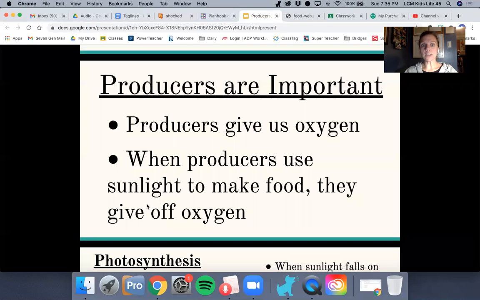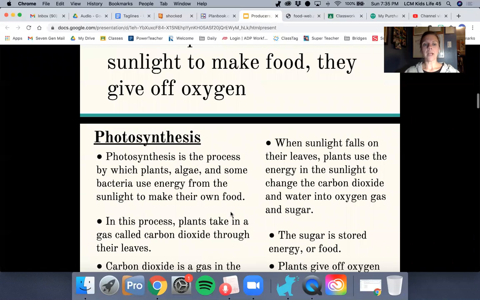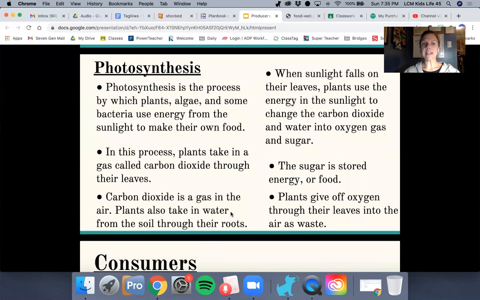Producers are important. Producers give us oxygen. When producers use sunlight to make food, they give off oxygen. So like we talked about, that magical thing where they make their own food, as they're making that food, they're giving off oxygen, which is literally helping us and the other animals live. That's called photosynthesis.